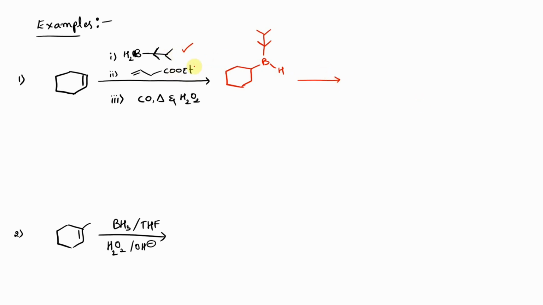In the second step, we are treating this second species of alkene. So we'll write it down over here. Now this second species of alkene will attack the borane atom. As a result, we'll obtain boron being bonded with three different groups, like this.